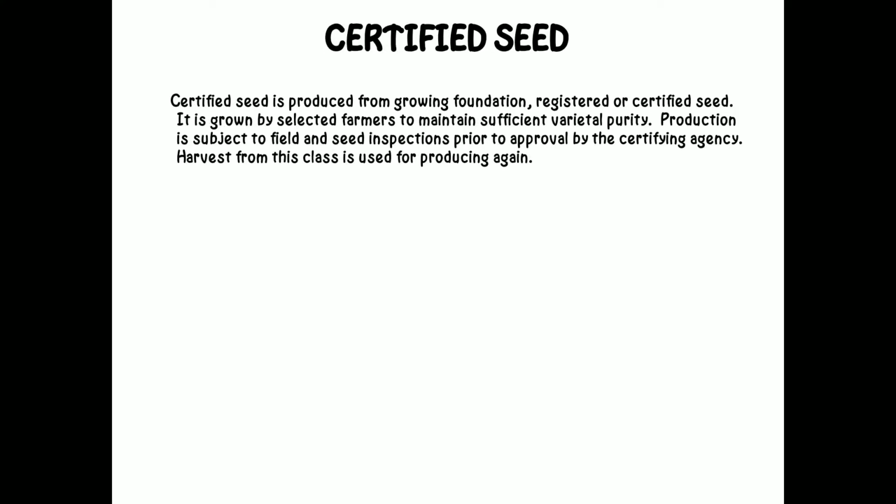Next class is certified seed. Certified seed is produced from growing foundation, registered or certified seed. It is grown by selected farmers to maintain sufficient varietal purity. Production is subject to field and seed inspection prior to approval by the certification agency. Harvest from this class is used for producing again.